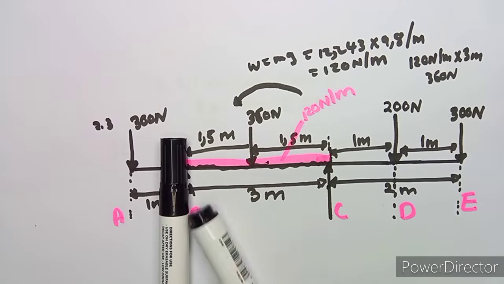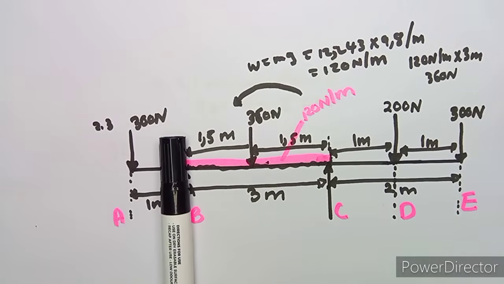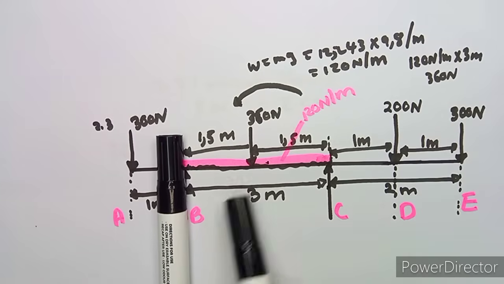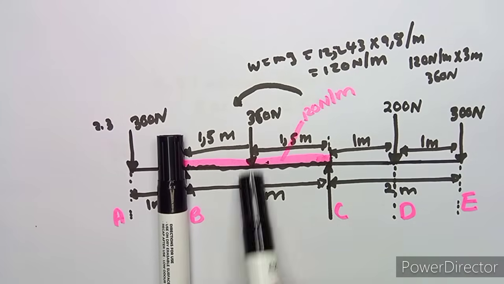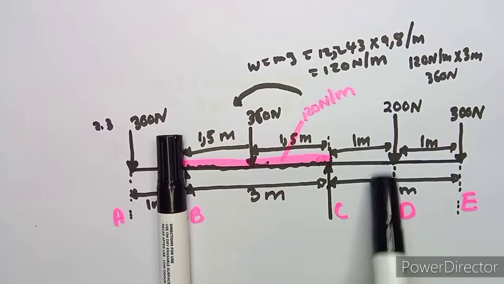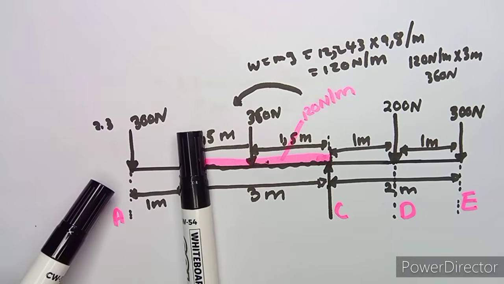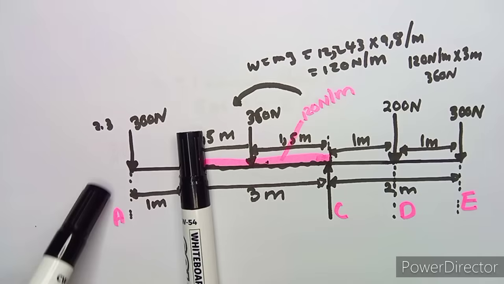We agree on that. Now my question is, do we still have anything that is anti-clockwise? Okay, let's check. All these are moving clockwise. You can see this one is going to move this way, this one this way, which is clockwise. But this 300 on the left side of B is going to move in this direction.